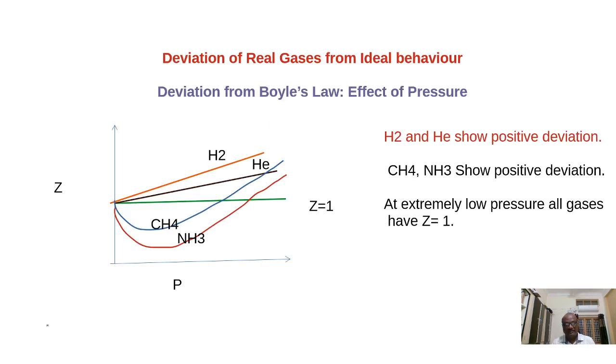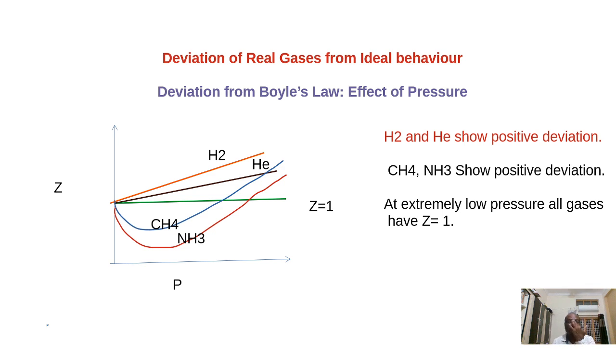Next, you see the deviation of real gases from the ideal behavior. How the real gases are deviating from gas laws, that we are discussing here. First of all, let me discuss the deviation from Boyle's law, and we are studying the effect of pressure on Z value.